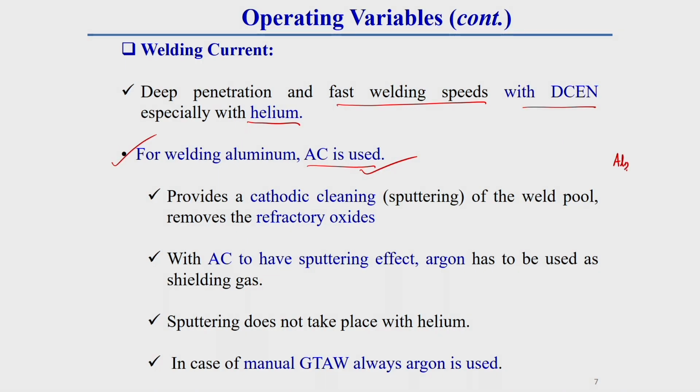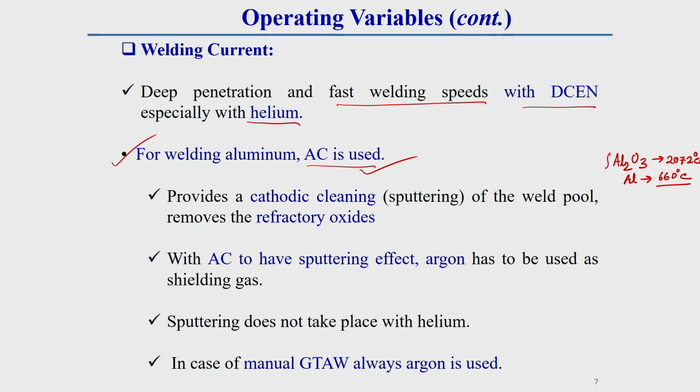Generally once you keep aluminum in open weather or atmosphere, you can see immediately over its surface some oxide layer generated. What happens is it gets oxidized immediately, because aluminum is such a material. This oxide is a refractory type of oxide. In the case of aluminum with oxygen, it is generally Al2O3, which has a melting point around 2072 degrees centigrade, whereas pure aluminum has a melting point of only 660.3 degrees centigrade.